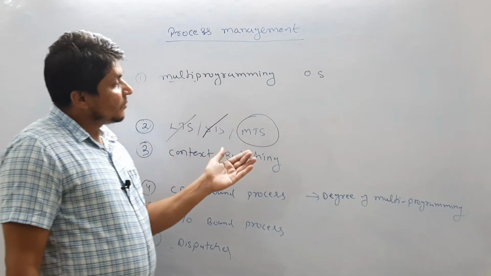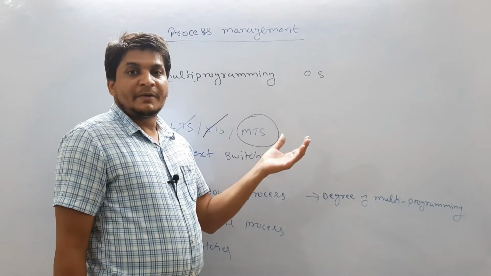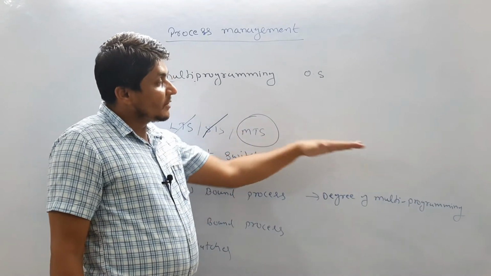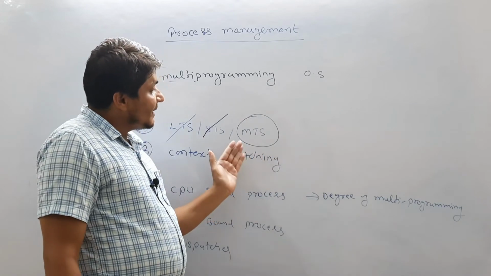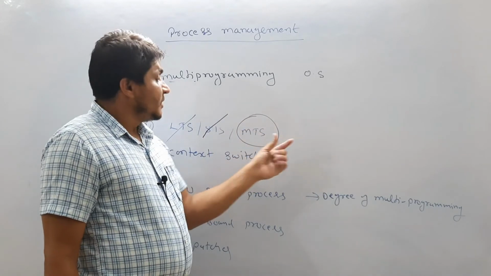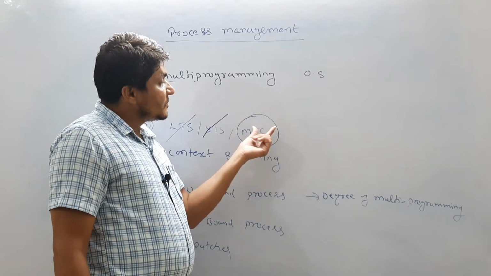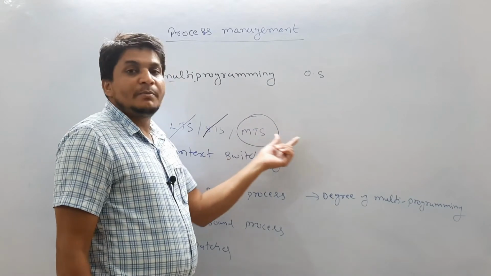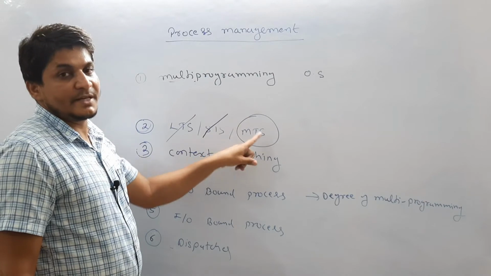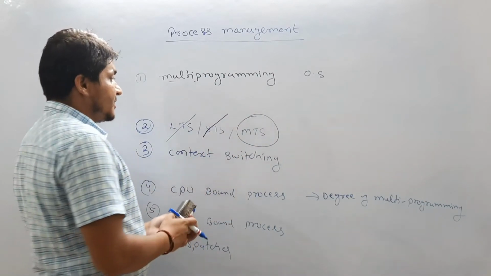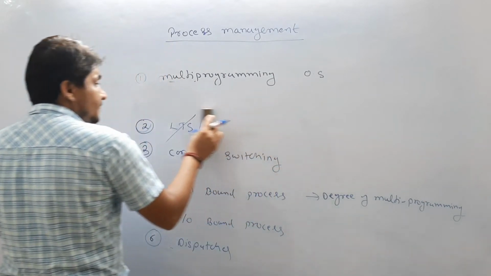Once that space is free, or the ready state is able to accommodate the process again, it resumes the process. So the midterm scheduler is responsible for suspending and resuming processes. This is about schedulers.